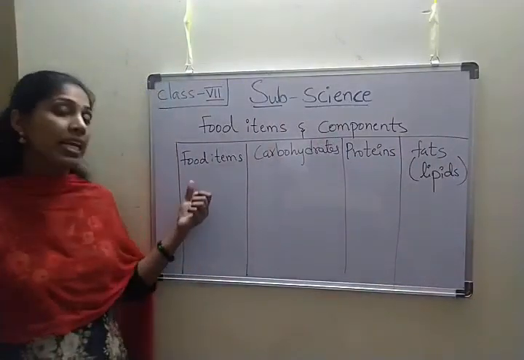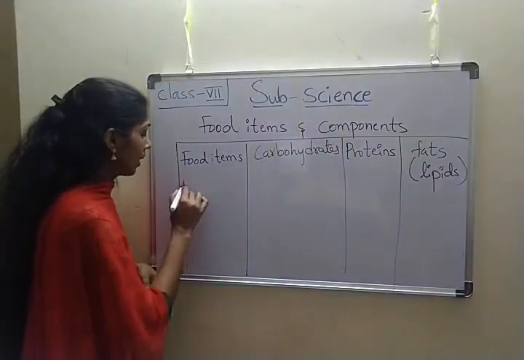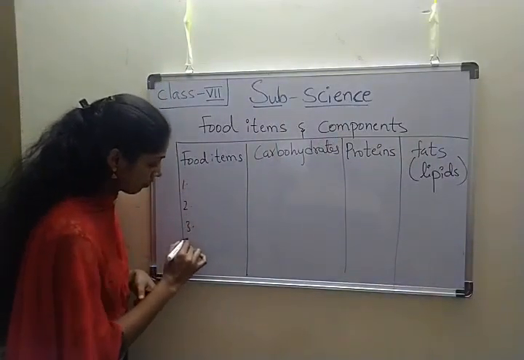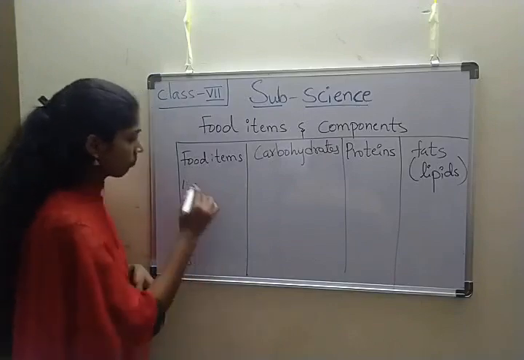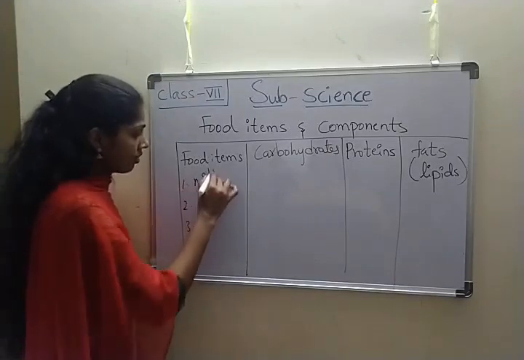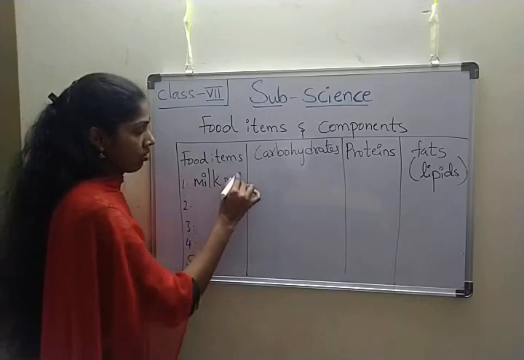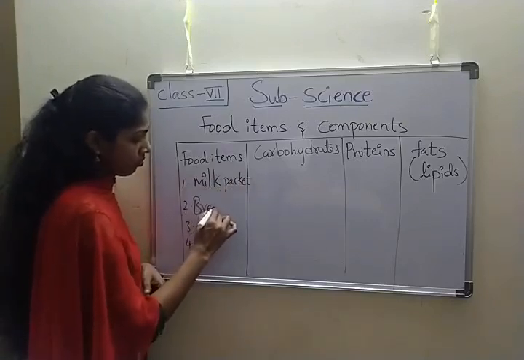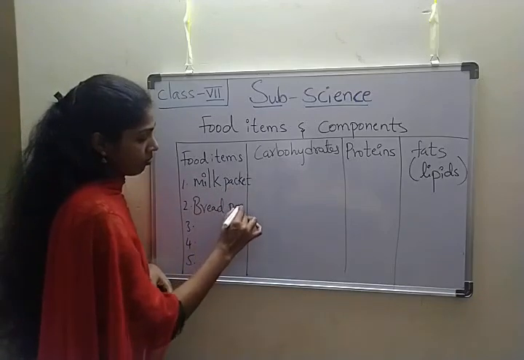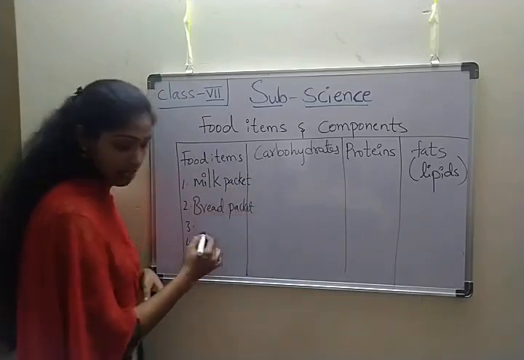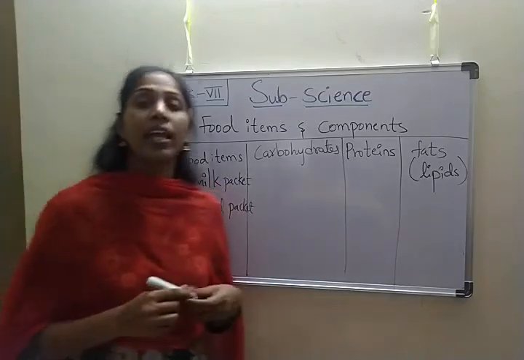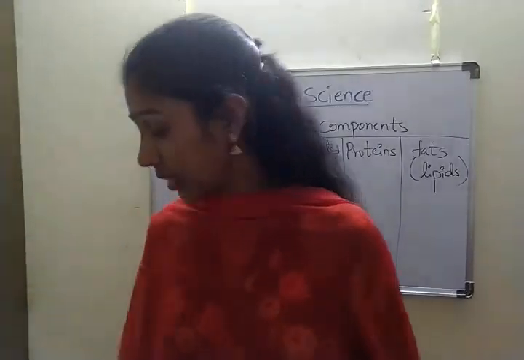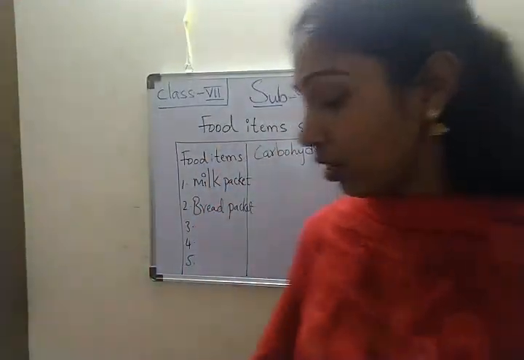So take any 5 food items: milk packet, bread packet, biscuit and oil. So take any 5 packets and write the composition.